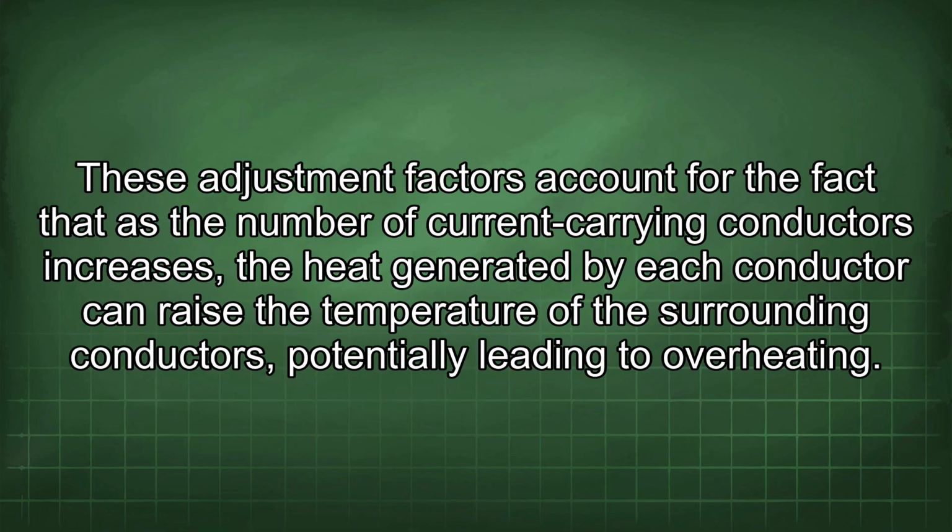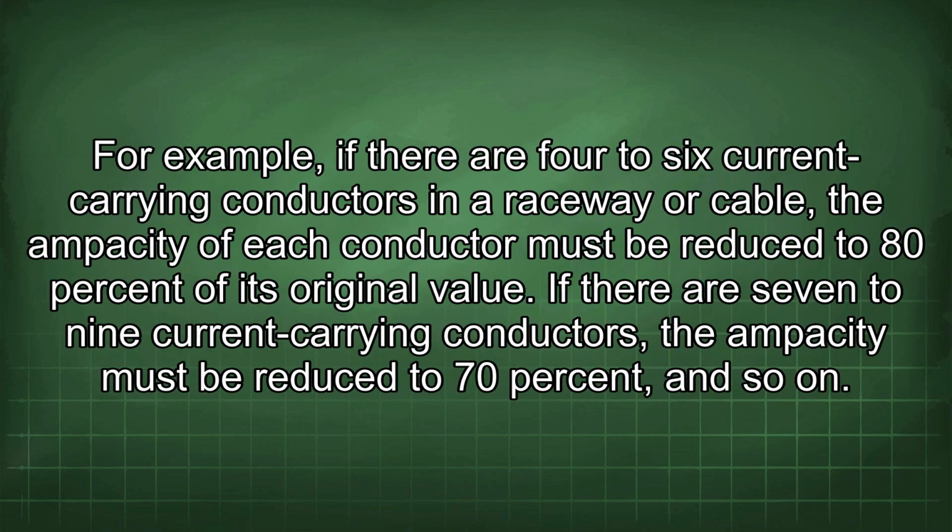These adjustment factors account for the fact that as the number of current carrying conductors increases, the heat generated by each conductor can raise the temperature of the surrounding conductors, potentially leading to overheating. For example, if there are 4 to 6 current carrying conductors in a raceway or cable, the ampacity of each conductor must be reduced to 80% of its original value. If there are 7 to 9 current carrying conductors, the ampacity must be reduced to 70%, and so on.